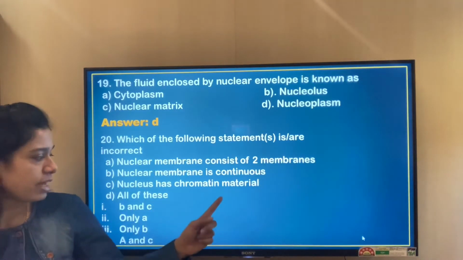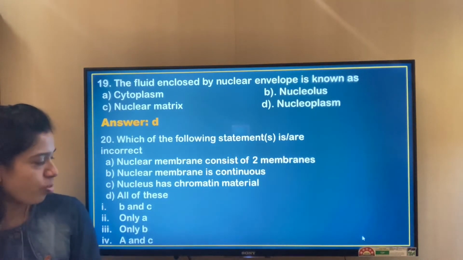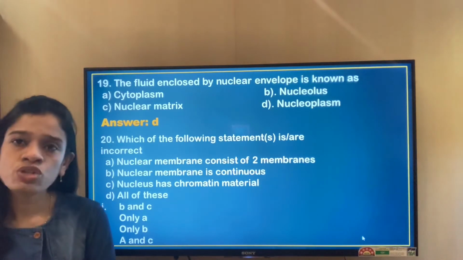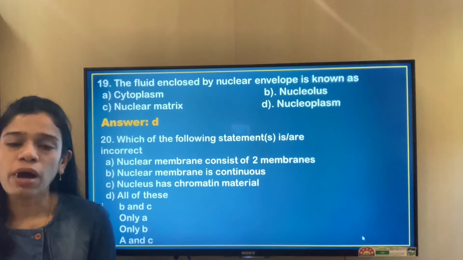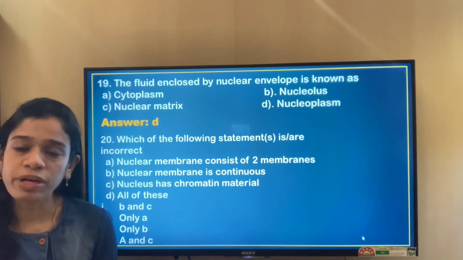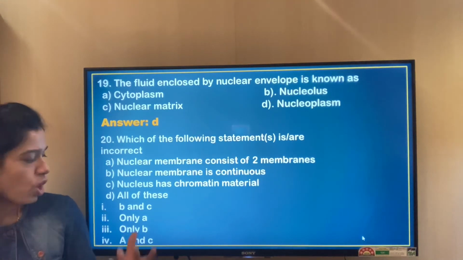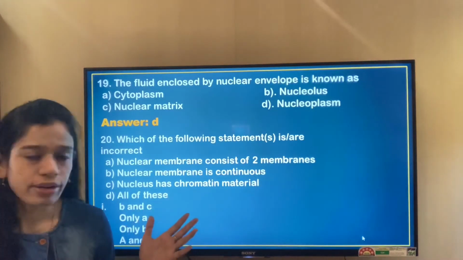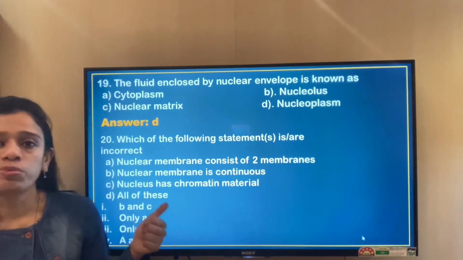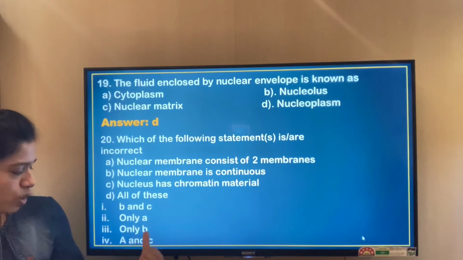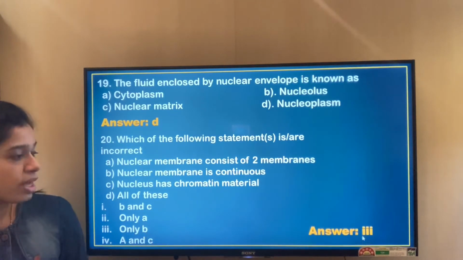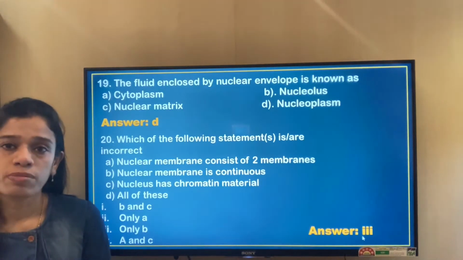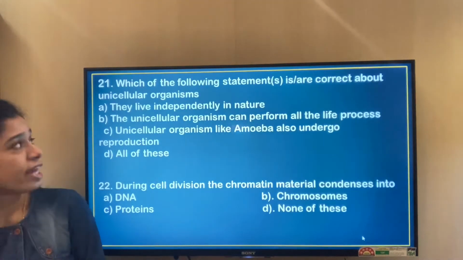So option B is an incorrect statement. Nucleus has chromatin material, which is correct, because the nucleus is the part of the cell which carries the hereditary or genetic material. All of these are not incorrect, because we have already found that only option B is incorrect. So the option should be option number 3. Moving on to the next question.